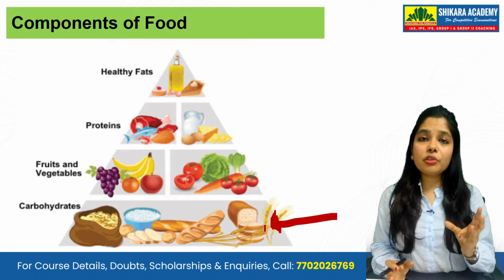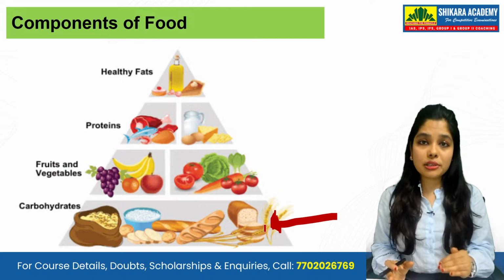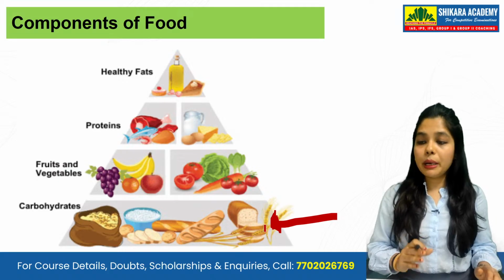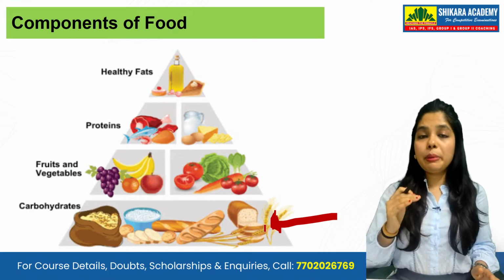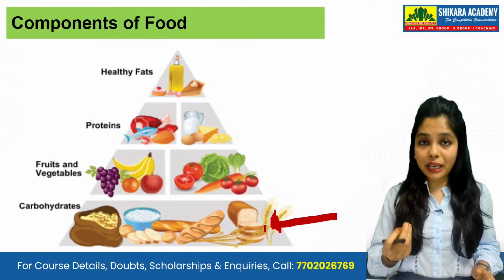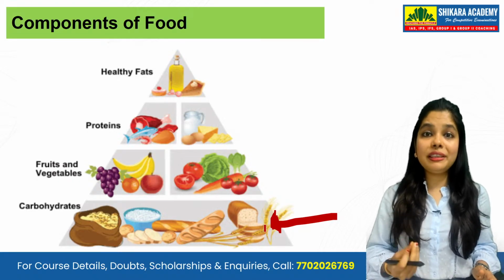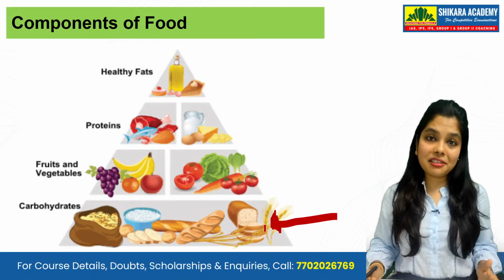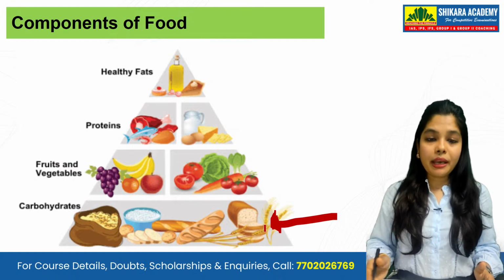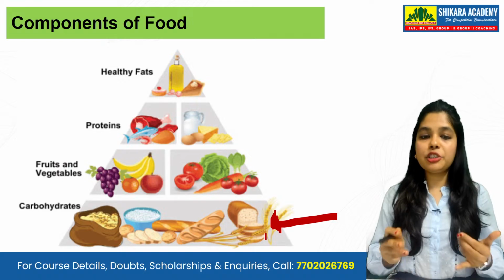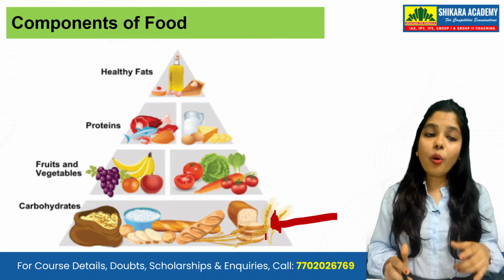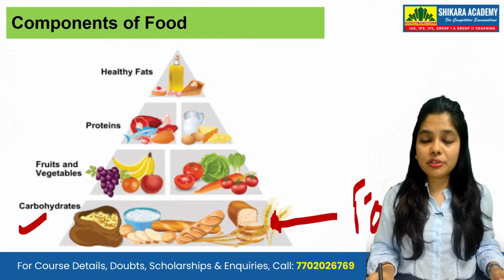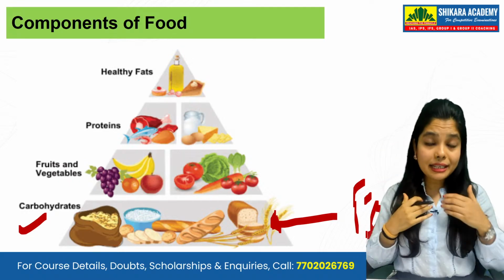Why? On one side the richer lot is getting food at their doorstep, at their fingertips, from Zomato, Swiggy, Instamart, from everywhere. But on the other side, the people who are poor, below the poverty line, are not even able to cater to the needs of their food. They are not able to have food three times a day. So this is the scenario happening in India. And carbohydrates play a very important role, be it your bread, rice, wheat, even your potatoes, all have carbohydrates.